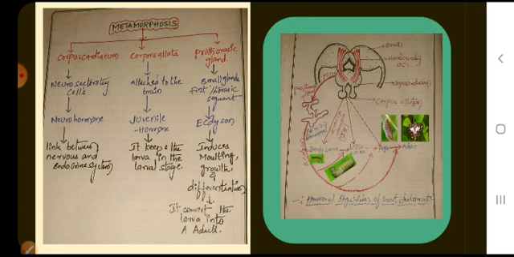Next, corpora allata. Corpora allata are attached to the brain and produce juvenile hormone. Its main function is to keep the insect juvenile. When the insect releases an excess amount of juvenile hormone, it keeps the larva in the larval stage lifelong. But when the juvenile hormone decreases, the larva undergoes metamorphosis and produces an adult stage.